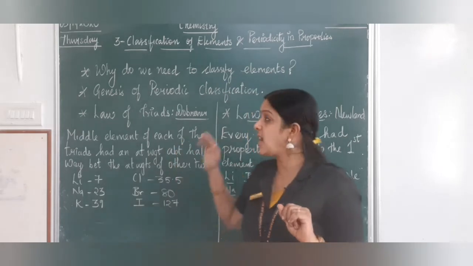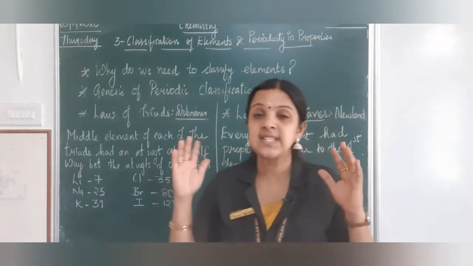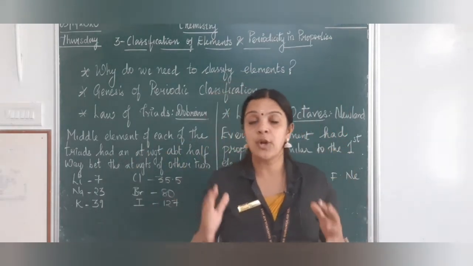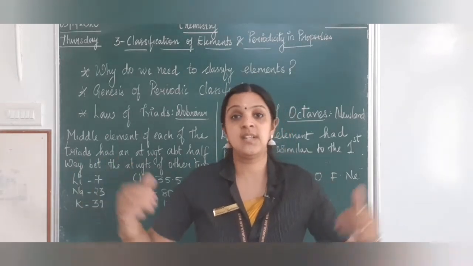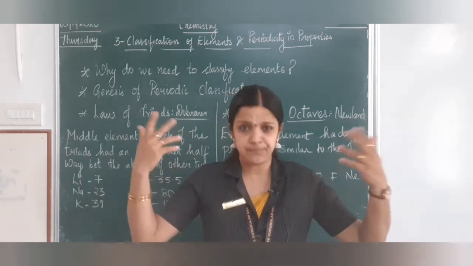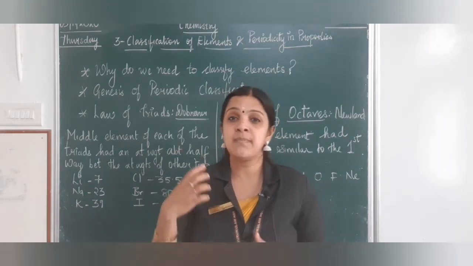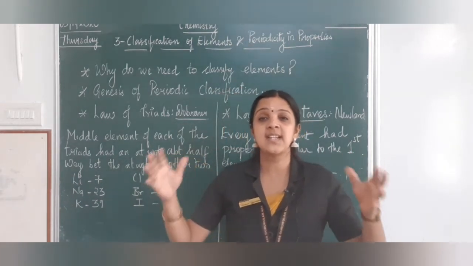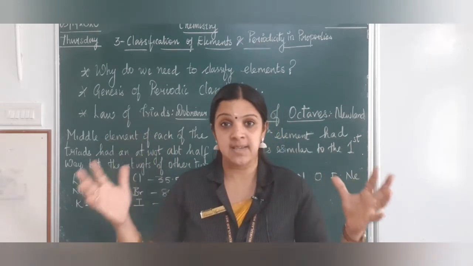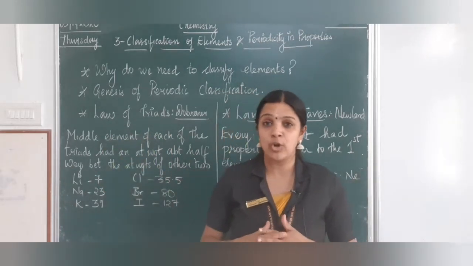Similarly, there are elements which are showing certain trends, certain properties towards the other elements or towards the things that they react with. So these properties make them to be assigned a special place in a table, and that is called as a periodic table.